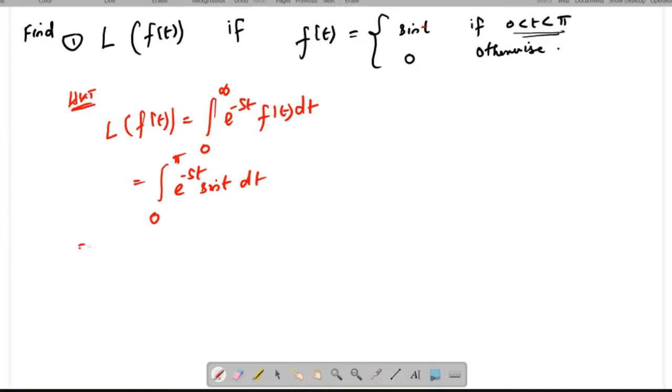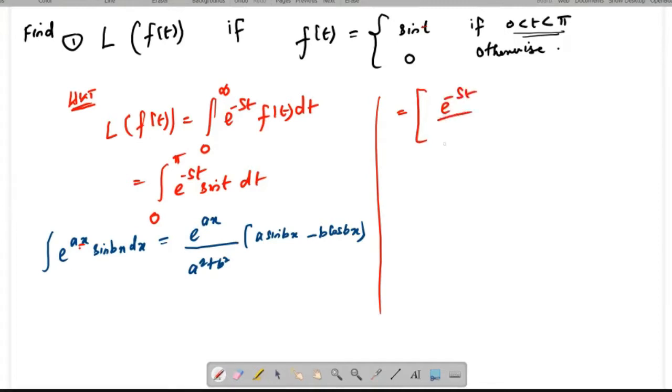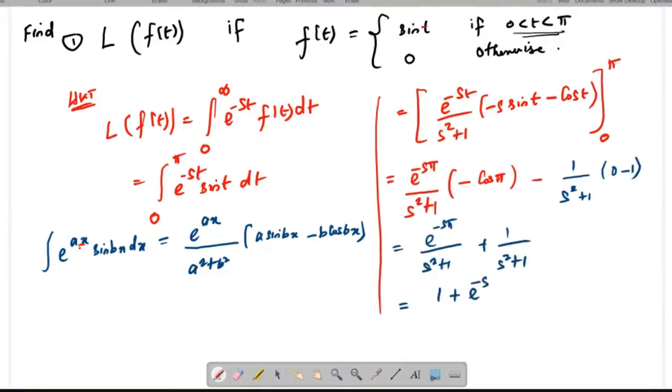By applying this formula, integral of e power ax sin bx dx equal to e power minus st divided by s square plus 1 into minus s sin t minus cos t, from 0 to pi. Try to substitute upper and lower limits, plus e power minus s pi divided by s square plus 1 is the Laplace transform of the given function f of t. You know that.